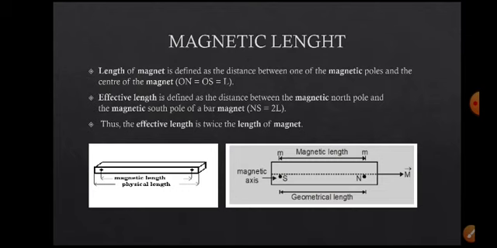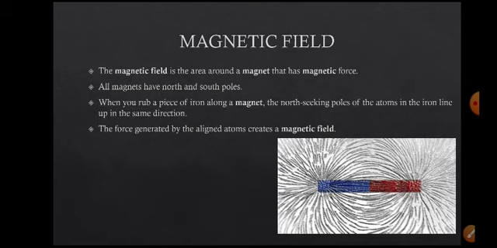Then they get wrong answers. So whatever number is given, that is equal to 2L. No need to take the half, right? So the effective length is twice the length of the magnet. This is the magnetic length, or length of the magnet.